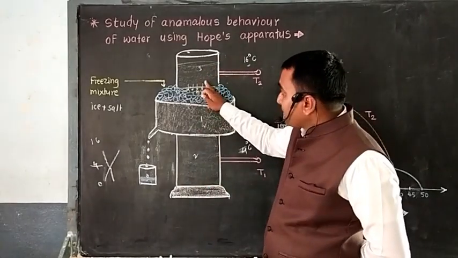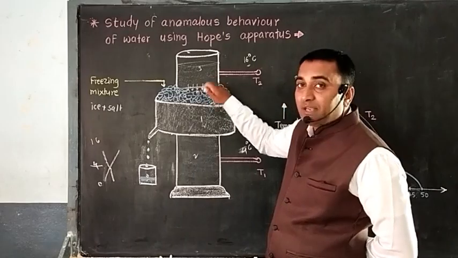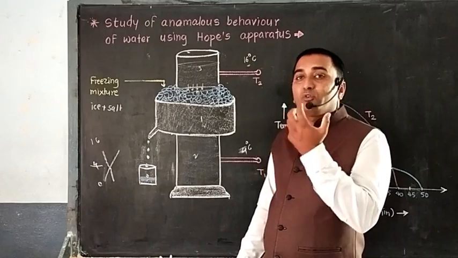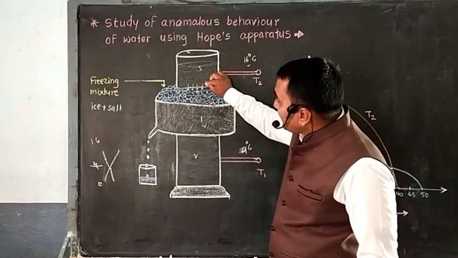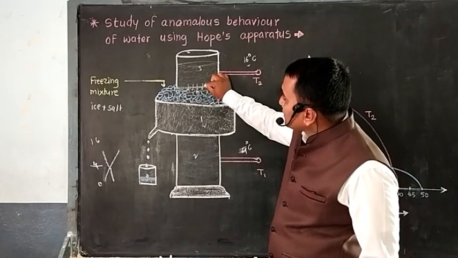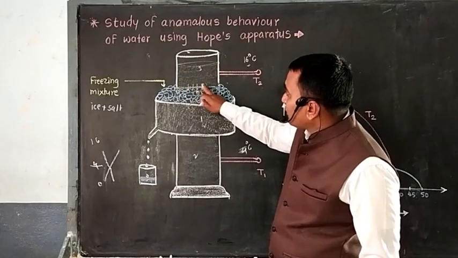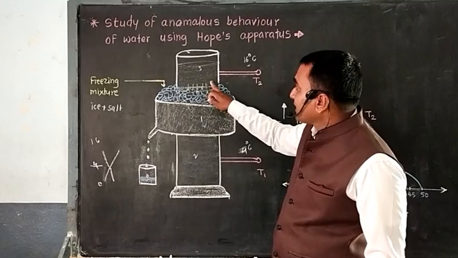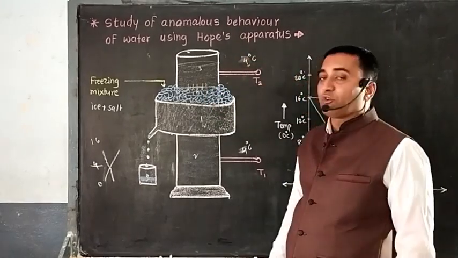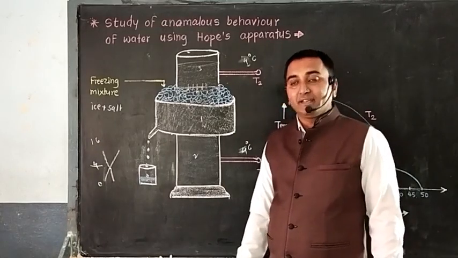As temperature starts to dip down, contraction occurs, volume decreases, and then density increases. So the layer remains here, and slowly all this water's temperature starts to decrease, and then finally it will reach 4 degrees Celsius.